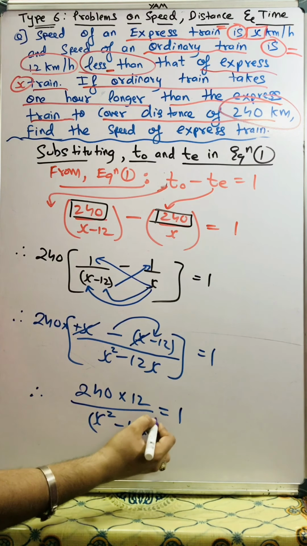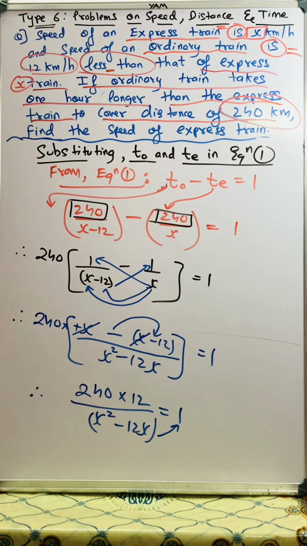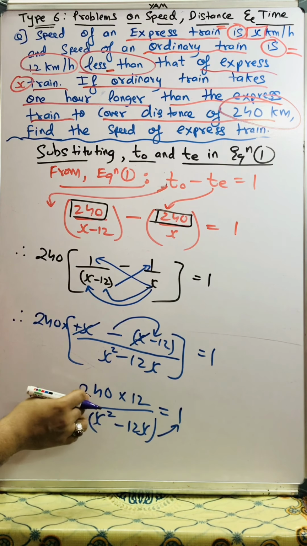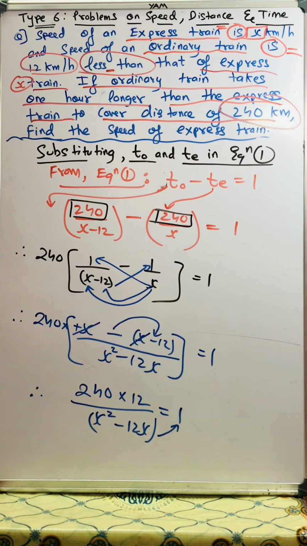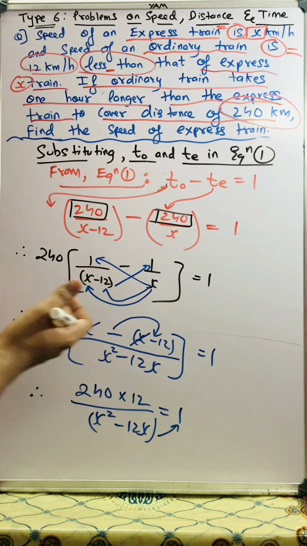Now in the next slide I will multiply this x square minus 12x with 1. Understanding? So x square minus 12x will be multiplied with 1, and on the left hand side I have 240 multiplied by 12. Once again, I don't have place here. Hope you all are solving with me this calculation part. You can pause the video.